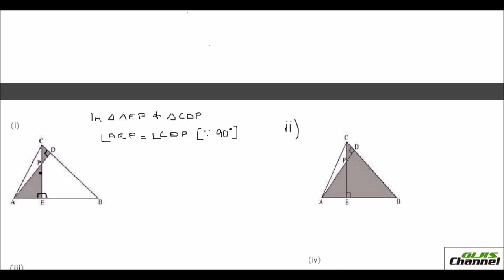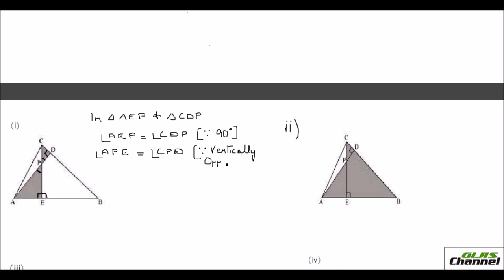Look at this angle. CE and AD are intersecting lines, right? So these two angles are vertically opposite angles, and we know that vertically opposite angles are equal. So let me write that angle APE is congruent to angle CPD. The reason will be vertically opposite angles.